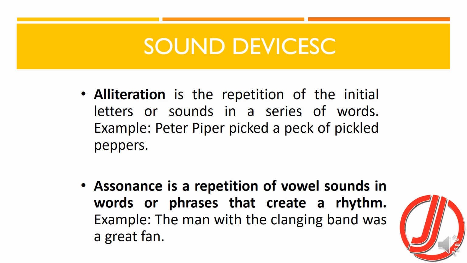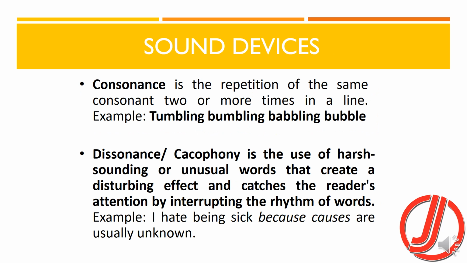Assonance is also a repetition, but that is of vowel sounds in words or phrases that create a rhythm. For example, the man with the clanging band was a great fan. So this is also a rhythm, and there is repetition of vowel sounds. You can see when I speak this sentence, you find a rhythm in that, and that rhythm is because of vowel sounds. So this is called assonance.